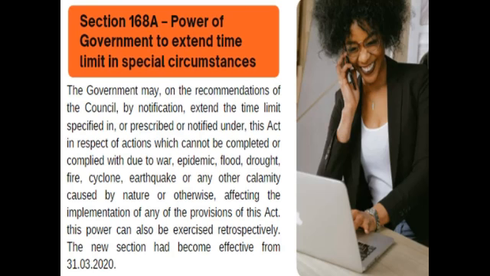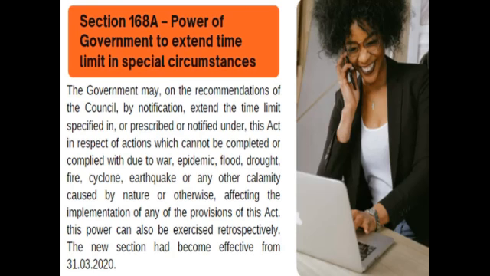Wherever the word council appears, it denotes the GST Council. So if the GST Council gives a recommendation to the government, then by notification, the government can extend the time limit which is specified, prescribed or notified under the Act. That is, if the deadline is 10th March, they could extend it up to 10th April or as per their convenience, just on the basis of the recommendation given by the GST Council. Only if the GST Council gives a recommendation will the government increase the time limits. So why was this power given?